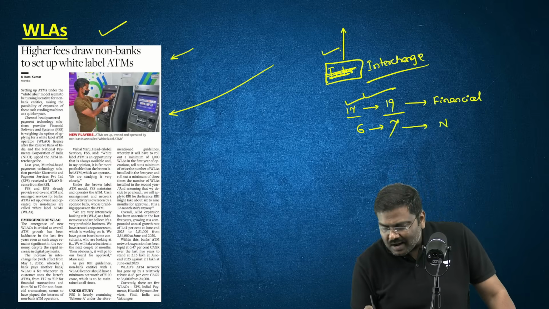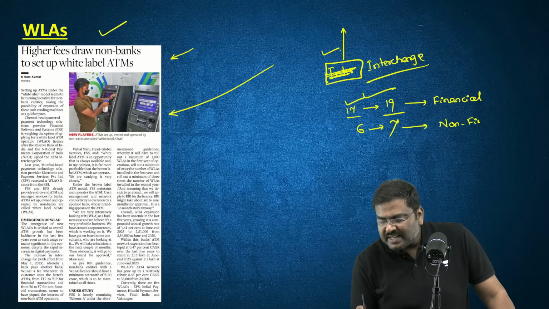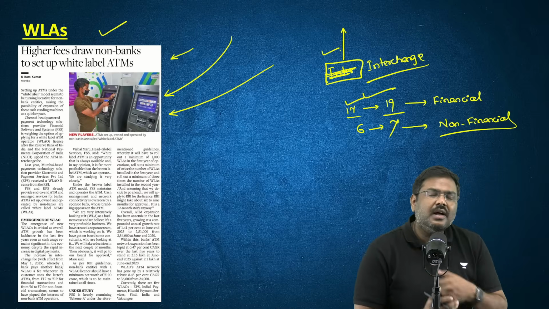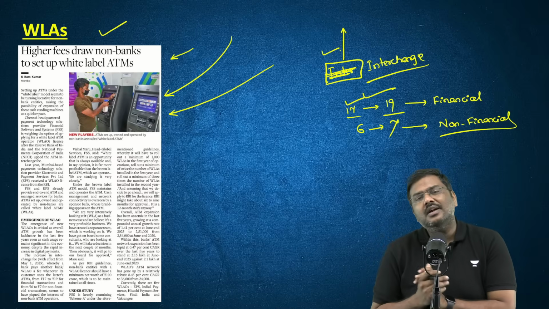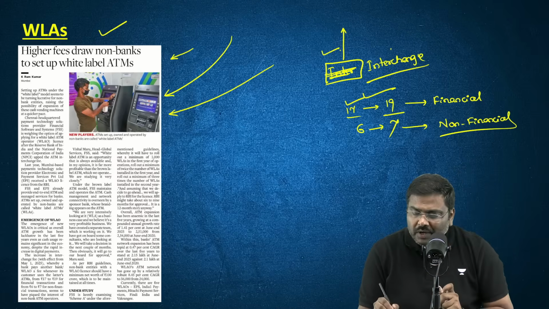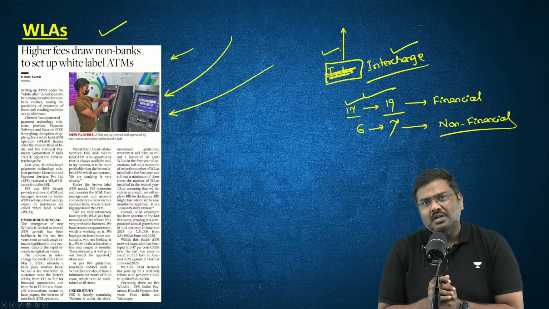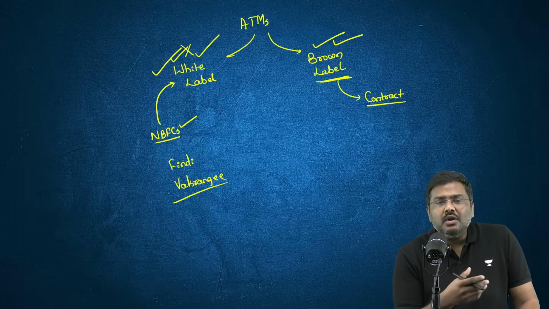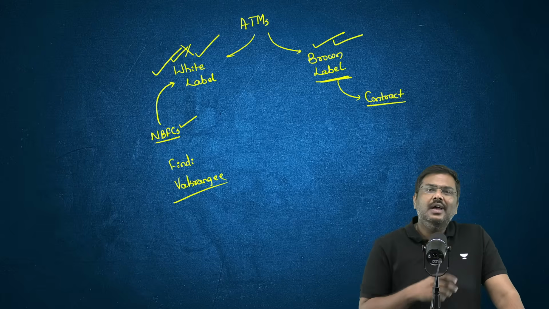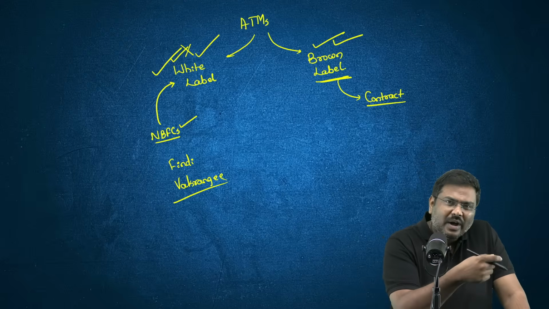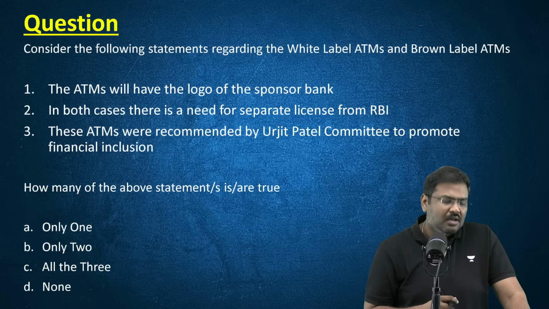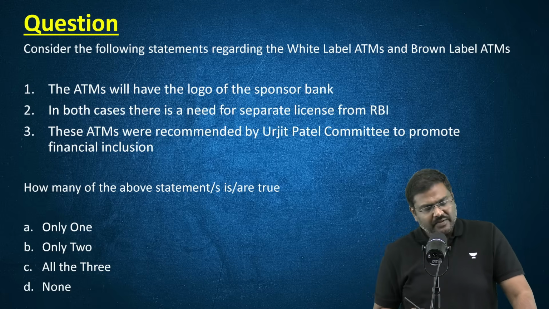So with this particular hike now, it is expected that the white label ATM service providers will be more interested because per financial transaction or non-financial transaction, they can get more interchange fees now. And it is also required because in the last couple of years, the growth of ATM machine coverage has slowed down. We want to have more and more coverage through ATM machines. And that is the connection of all of this to the article that is provided.